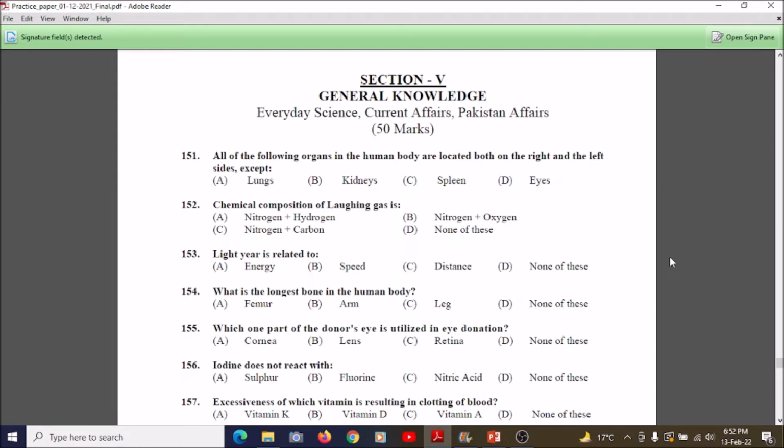So let's solve it. With explanation I am giving you its answers. It starts from question number 151. So let's study about it.